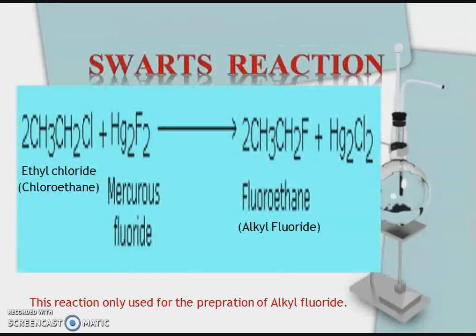Swarts reaction. This reaction is only used for the preparation of alkyl fluoride. In this reaction, when alkyl chloride is reacted with mercurous fluoride, it gives alkyl fluoride. For example, when chloroethane is reacted with mercurous fluoride, it gives fluoroethane. Fluoroethane is the alkyl fluoride.